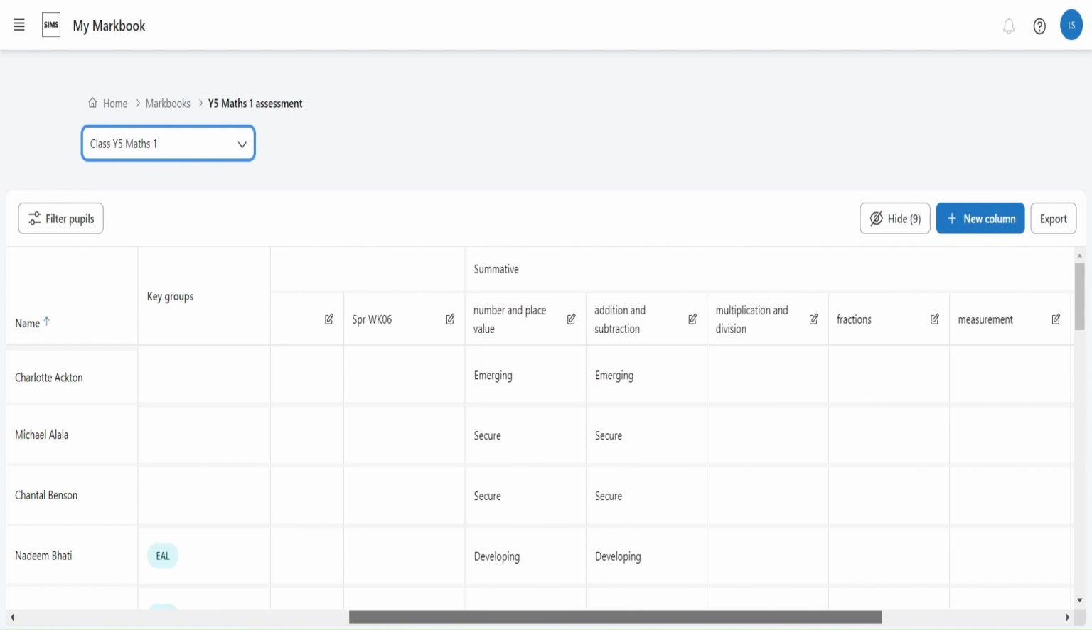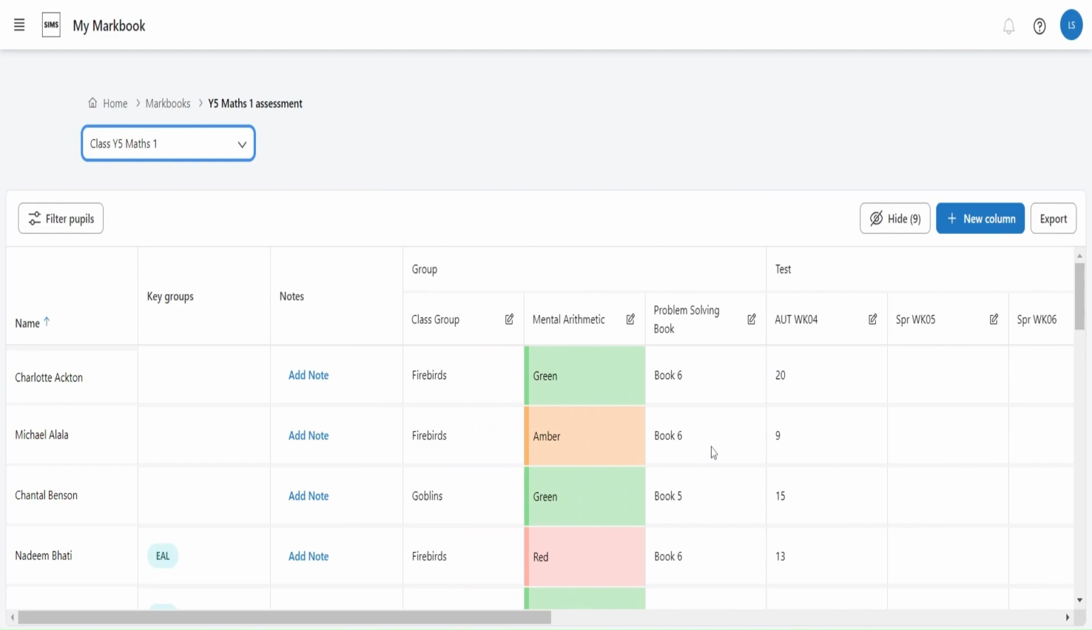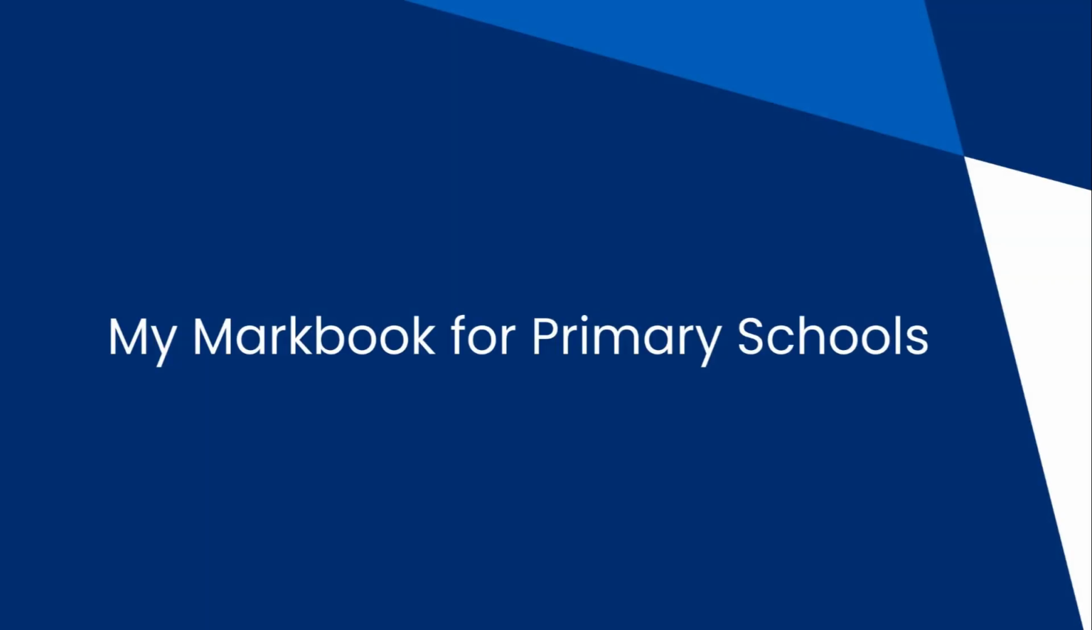I hope this video has demonstrated how easy it is to set up classes for a primary school, and then how useful new features in SIMS NextGen can benefit and add value to a teacher's daily workload.